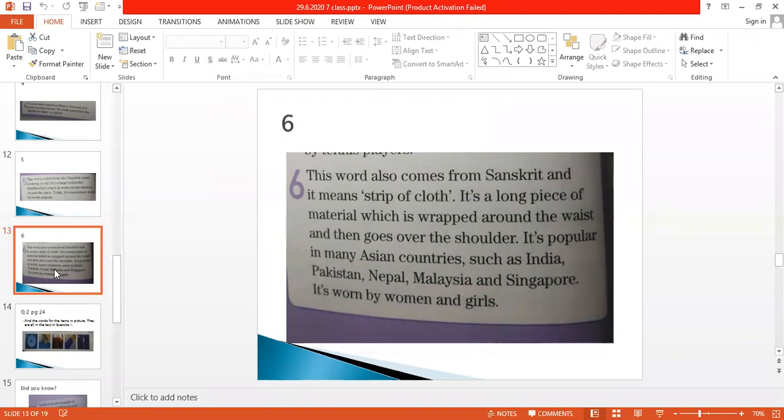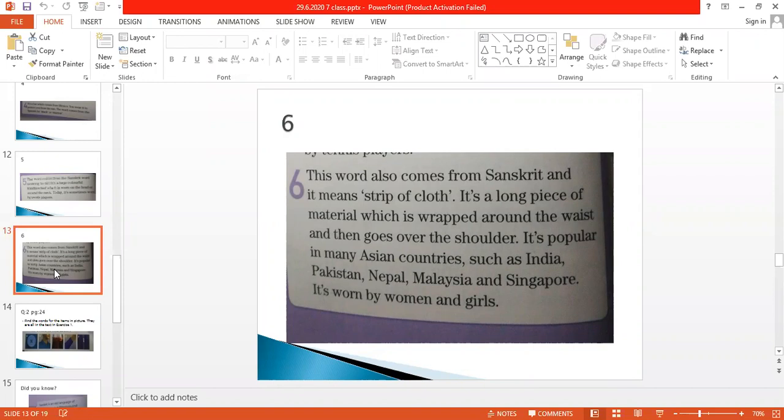Silvanio, very good. Sari, good. Bandana, very good. I'm repeating it. This word also comes from Sanskrit and it means strip of cloth. It's a long piece of material which is wrapped around the waist and then goes over the shoulder. It's popular in many Asian countries such as India, Pakistan, Nepal, Malaysia, and Singapore. It's worn by women and girls.